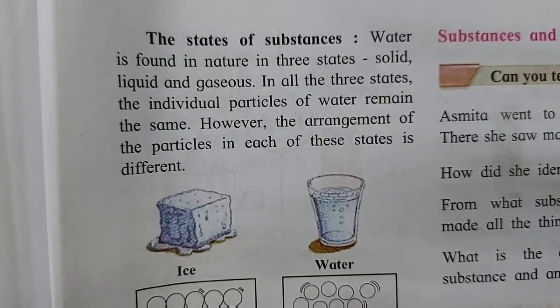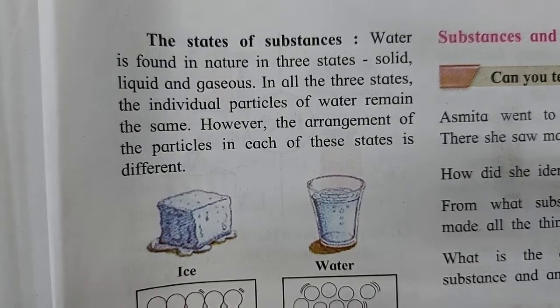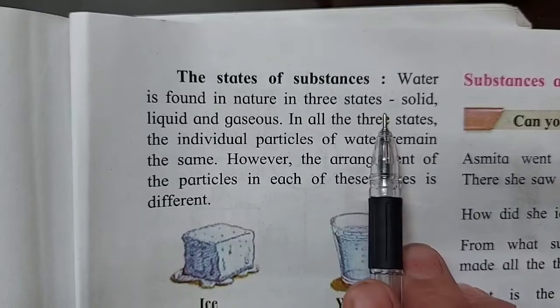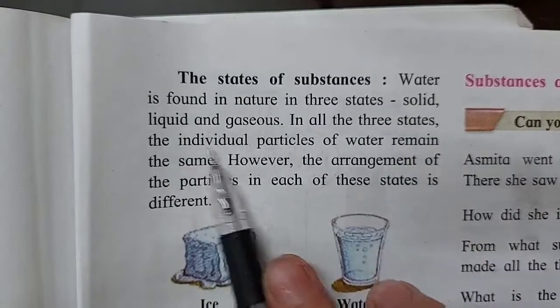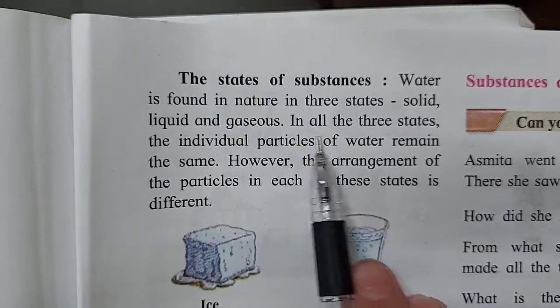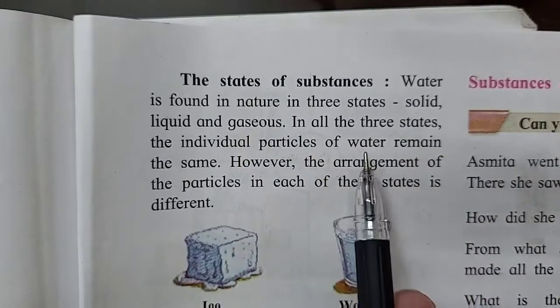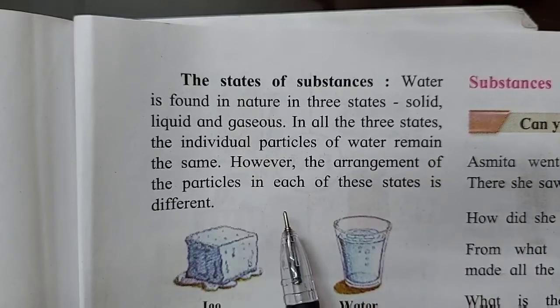Now moving further, the states of substances. Water is found in the nature in three states: solid, liquid and gaseous. In all the three states, the individual particles of water remain the same.